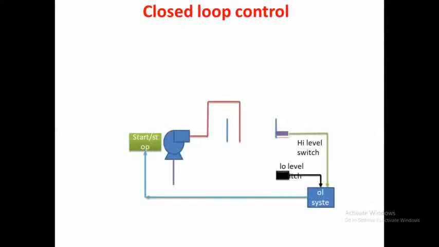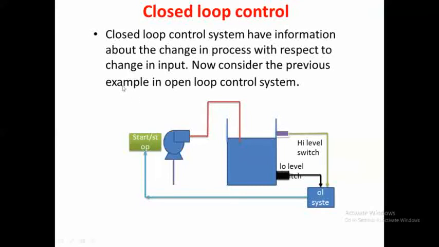See this diagram. This represents the closed loop control system. Here, start and stop buttons are provided, and one pump is also provided. Basically, this closed loop control system has some information about the change in the process with respect to change in the input. Whenever we require some change in the output, at the same time we have to change the input with respect to the error detector and the value of the required output.